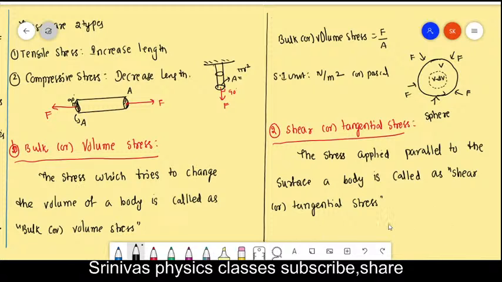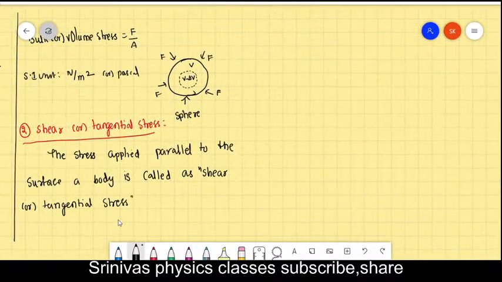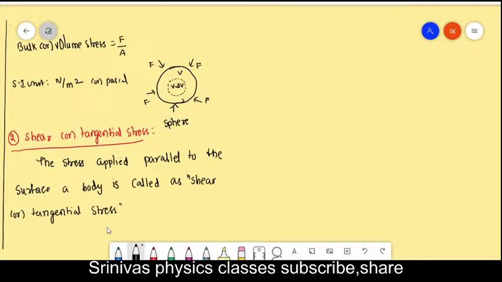I will explain how it will be applied. Any stress, whatever it may be, the stress formula is force by area. For 10 minutes, I will take the class only. I am going to close within 5 minutes. We will discuss the continuation later. The stress applied parallel to the surface of a body is called the shear or tangential stress.